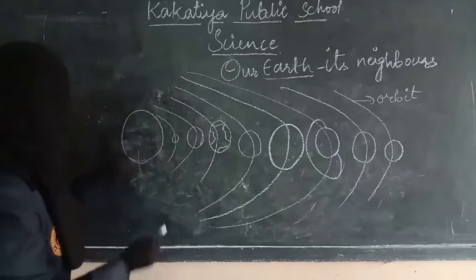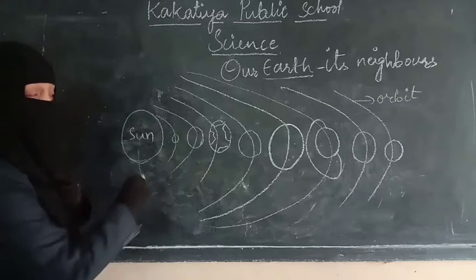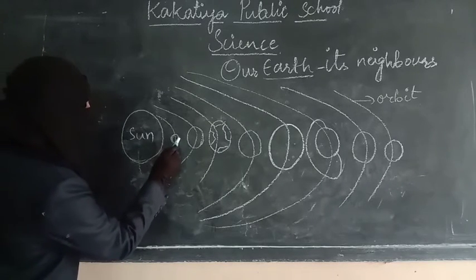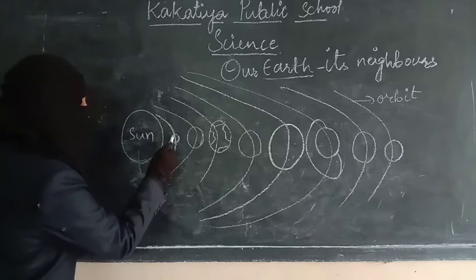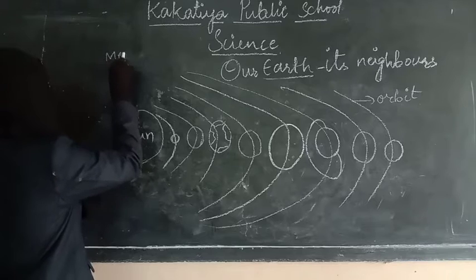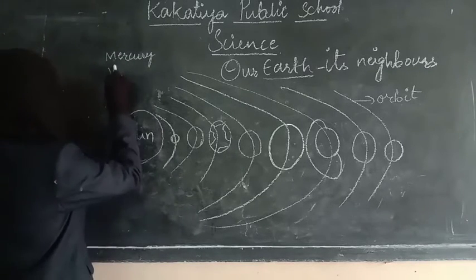So what is this? This is the center of our solar system, the sun. That is the brightest star in our solar system. And here this is the orbit of the first planet. It is Mercury. The first planet which we have is Mercury. And the second planet is Venus.